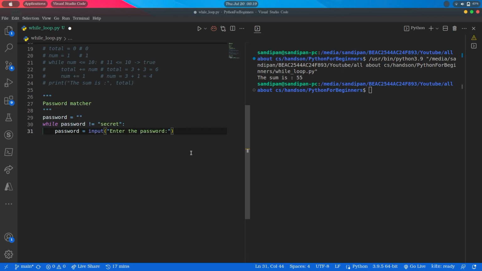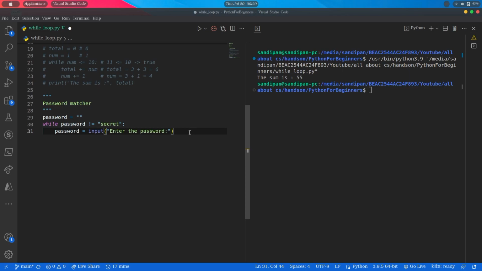So here we are asking for the user input saying enter the password and then storing the entered value in the password variable. So after executing the statement, when it will move back to check the while condition, then it will check if the password, that is the currently entered user value, is not equal to secret or not. If not, again the condition will evaluate to true and it will go inside the loop and will ask for the user input again.